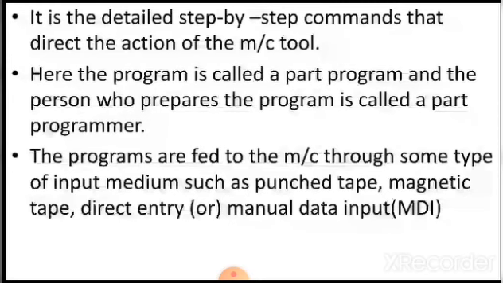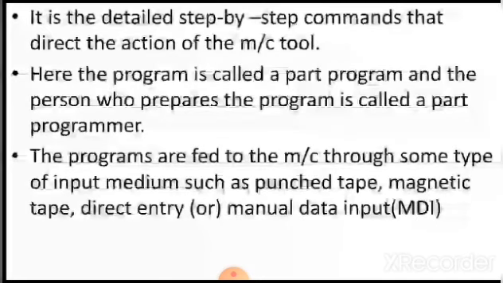So, what is a program? It is a step-by-step command that directs the action of the machine tool. It is also called a part program. A man who prepares the program is called a part programmer. And the mediums are punch tape, magnetic tape, direct entry, or manual data input through the buttons.